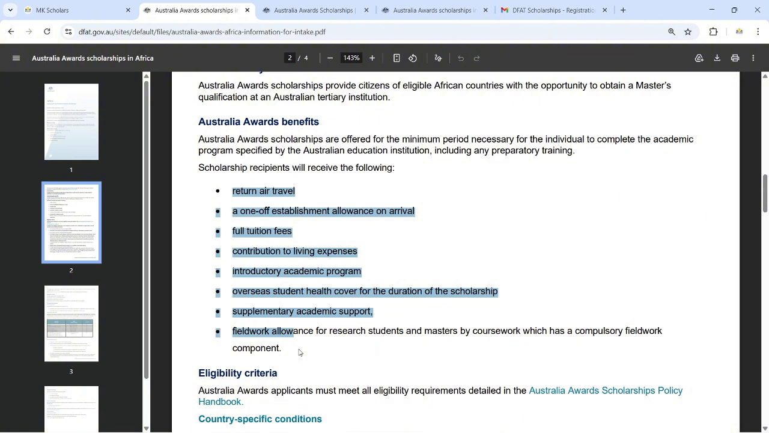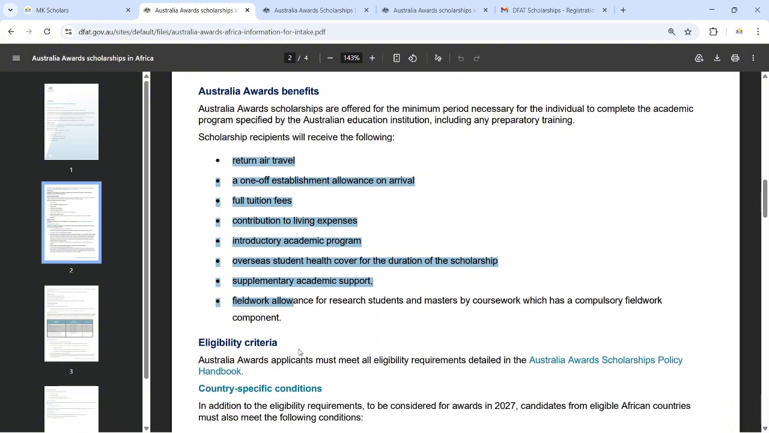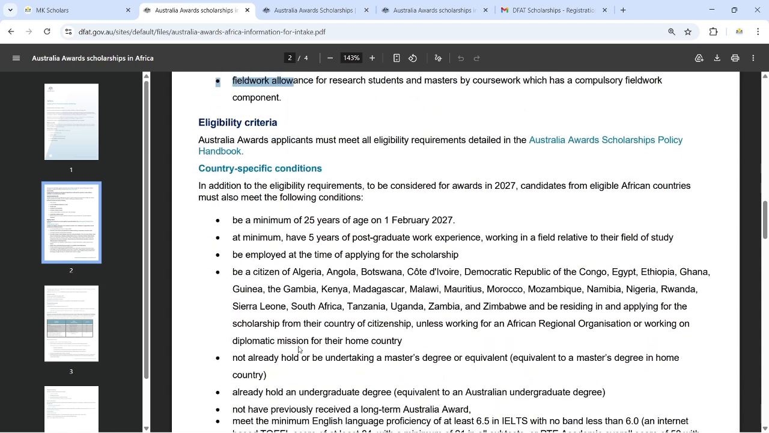We're talking about the flight ticket, covering your full tuition fees, and the others. And then the specific eligibility criteria, you can see for you to pass your master's, to do your application.